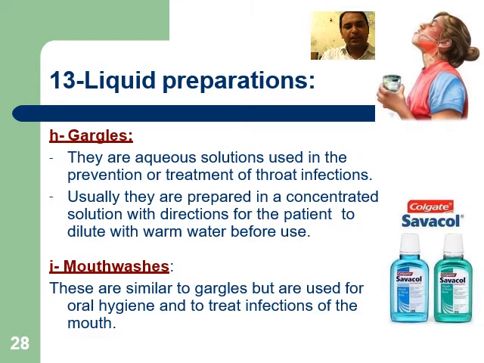Gargles. Generally, these are medications which are used to gargle to treat throat infection, throat irritation, etc. Gargles are generally supplied in concentrated form, which is diluted during use. The patient is generally directed to dilute with a specified volume of hot or warm water. Mouthwash: these are similar to gargles but are used for oral hygiene and to treat infection of the mouth.